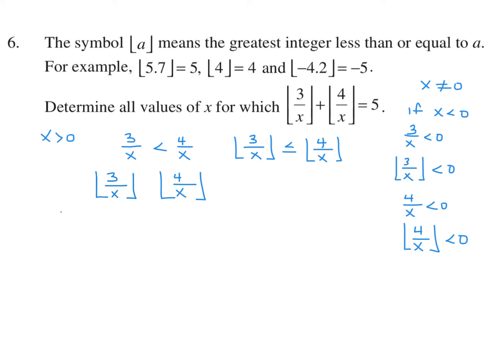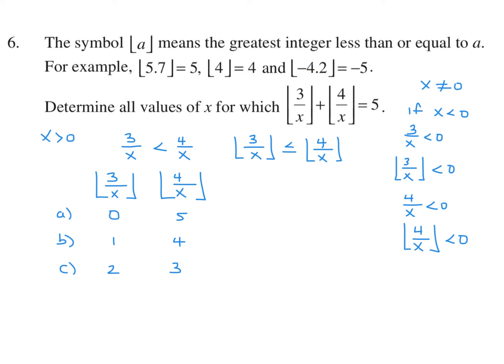Okay, so what are my choices here? This could be 0. This would therefore have to be 5. This could be 1. This would therefore have to be 4. This could be 2. Therefore, that would have to be 3. Now, I can't keep going. I can't do a 3, 2 because remember, this has to be greater than that. So the 3, 2 would not match that requirement, that inequality.